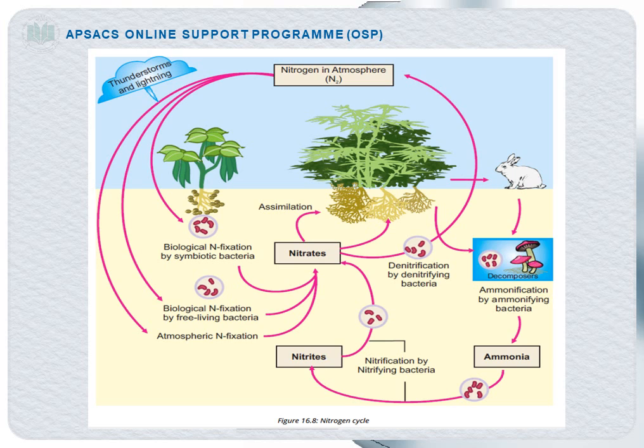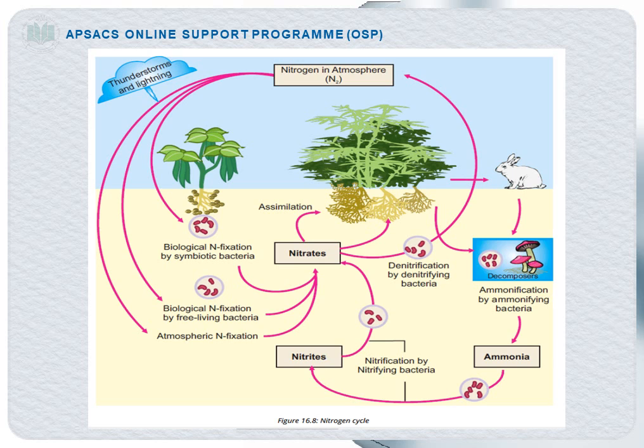This can also be done in industries, called industrial nitrogen fixation. Hydrogen is combined with atmospheric nitrogen at high pressure. This results in the formation of ammonia, and this ammonia is converted into ammonium nitrate, which is then further processed to get nitrates. The second way of getting nitrates is ammonification and nitrification.